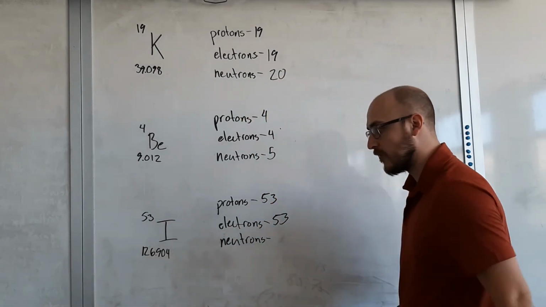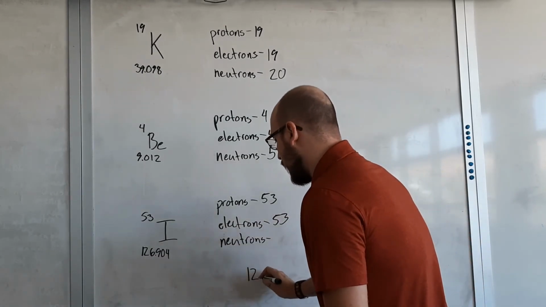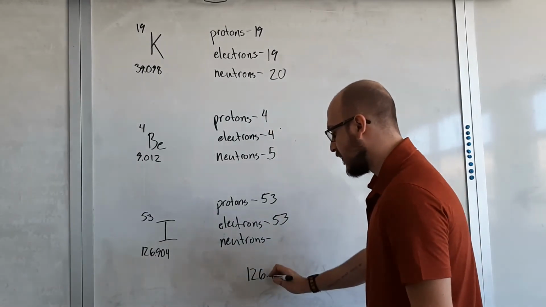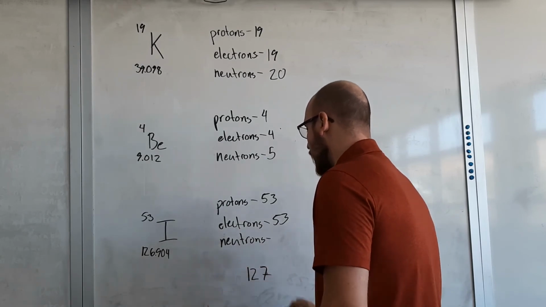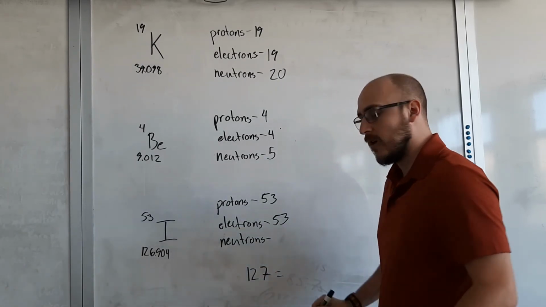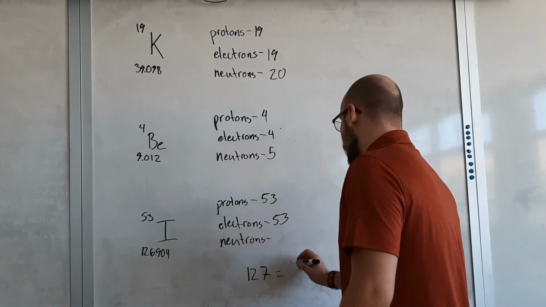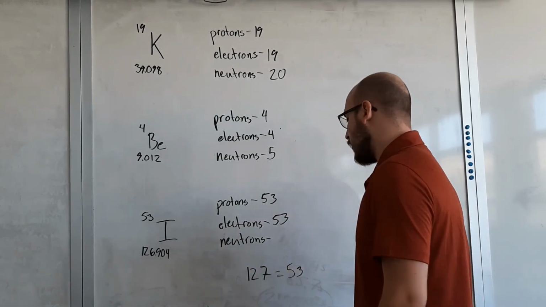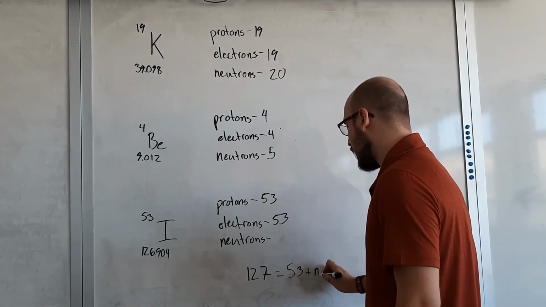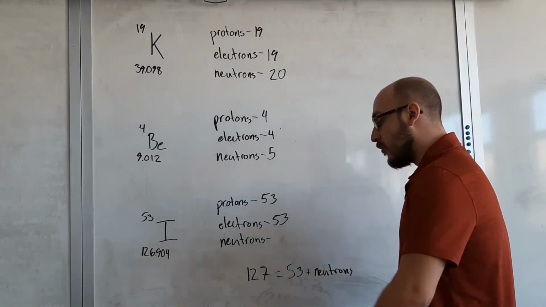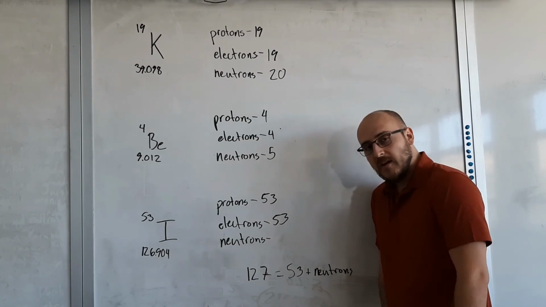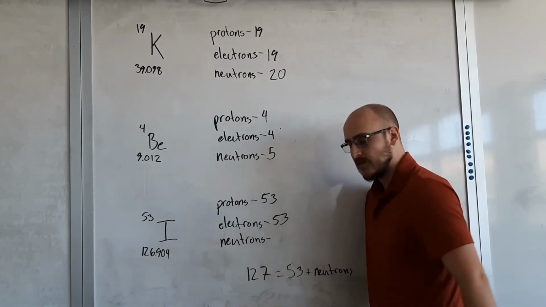And then last, our neutrons. Remember our formula for that. We've got an atomic mass of 126.9, so that rounds up to 127. That is equal to our number of protons plus our number of neutrons. So 53 for our number of protons plus our number of neutrons. If we want to find how many neutrons we have, we just subtract that over.